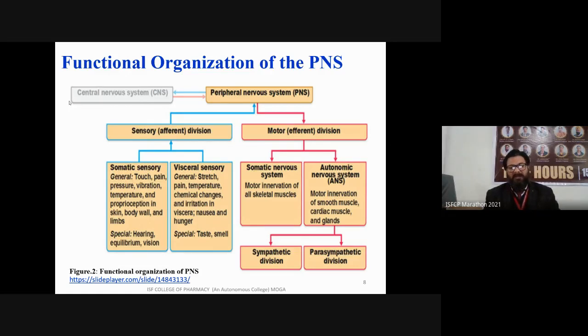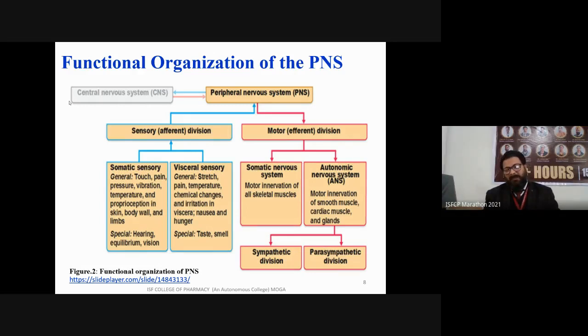In general, they are touch, pain, pressure, vibration, temperature, and proprioception in skin, body wall, and limbs, and especially hearing, equilibrium, and vision. In visceral sensory, like stretch, pain, temperature, chemical changes, and irritation in viscera, nausea, hunger. Especially the two senses that are also responsible are taste and smell.